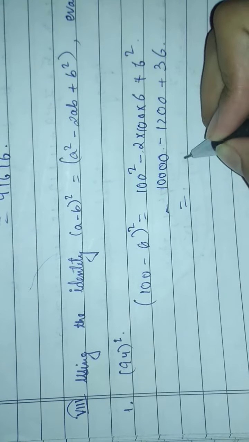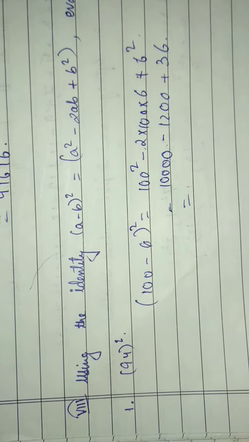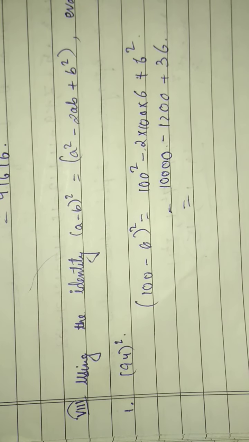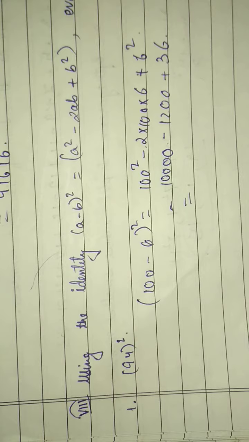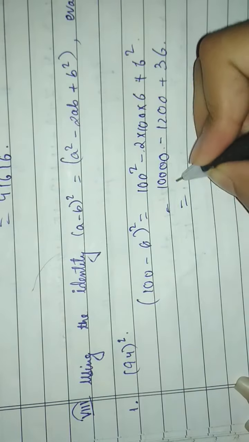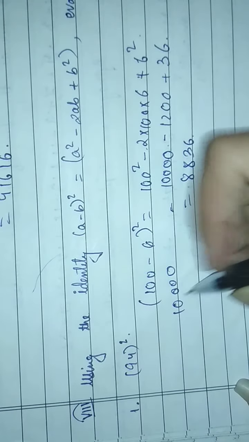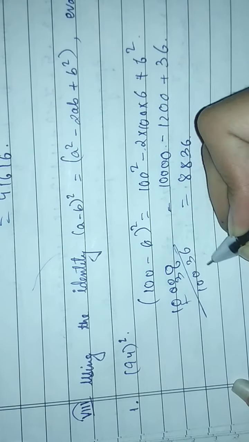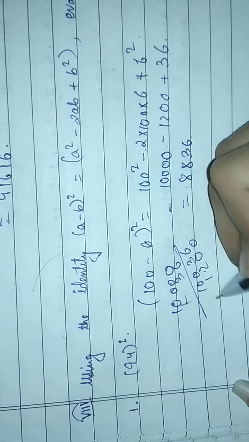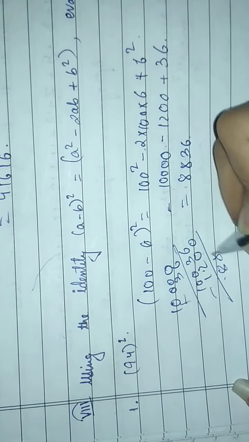First we add 36 to 10,000, then we subtract 1200, so your answer will be 8836.